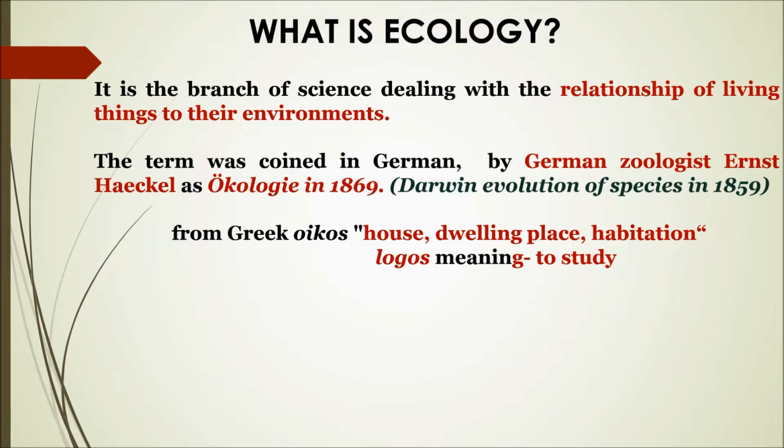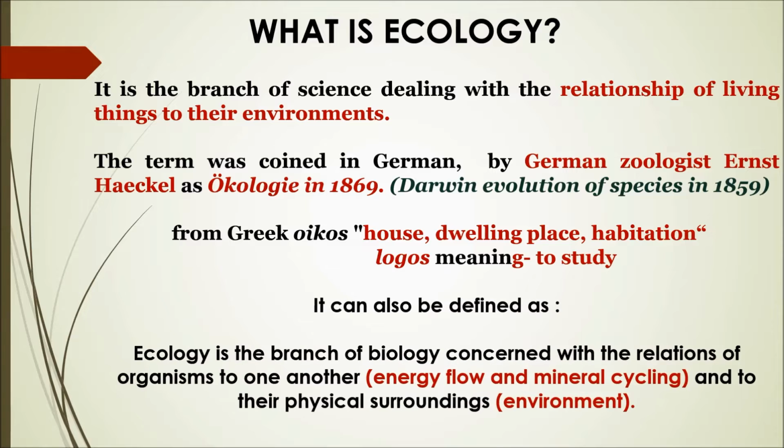Ecology was made from these two words. Now, the definition: ecology is the branch of biology. Biology is part of the sciences. So it is the part of science that is concerned with the relational aspect of organisms, that is energy flow and cycling of minerals, and also physical surroundings, that is the surroundings that we physically see, with which we interact. This is the basic definition of ecology.